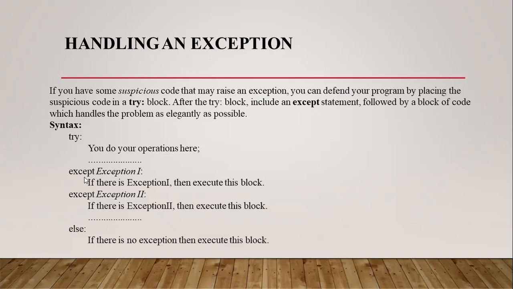After that, try and except are keywords in the Python script, and after the try we have to put the colon, and the statements inside the try block follow the indent. This is the syntax we have shown here. When an exception rises, the except block executes. We can write as many excepts as we need: except exception 1, except exception 2.